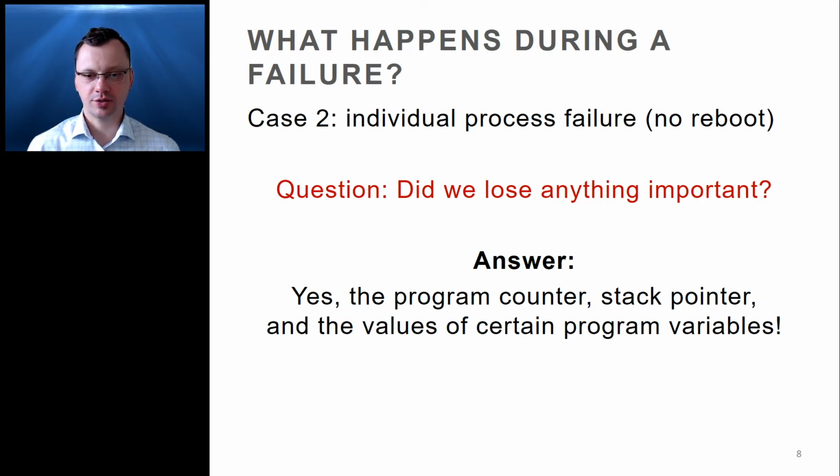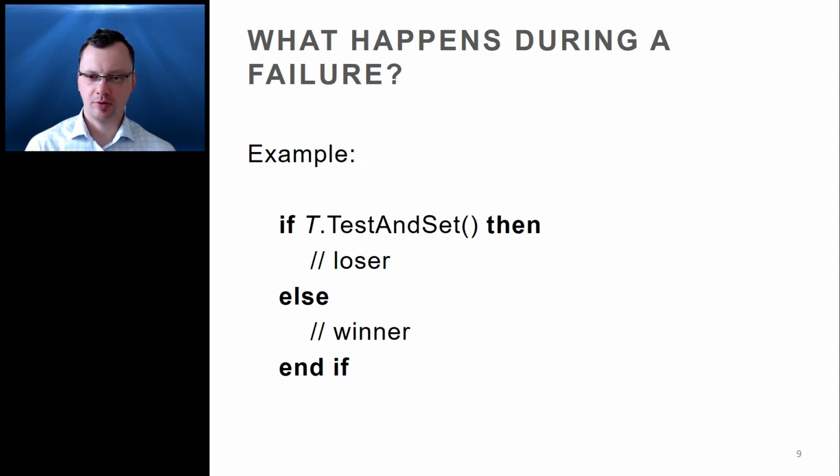CPU registers are volatile, which means that they cannot survive a system-wide failure, but this is not quite relevant to our example, which is based on an individual process failure. The more relevant observation is that when a process fails and its program is restarted, which creates a new process, the old process and the new process might run on different cores and use completely different sets of registers, and therefore there's no continuity in terms of the values stored in those CPU registers before the failure versus after the failure. Let me give you another example.